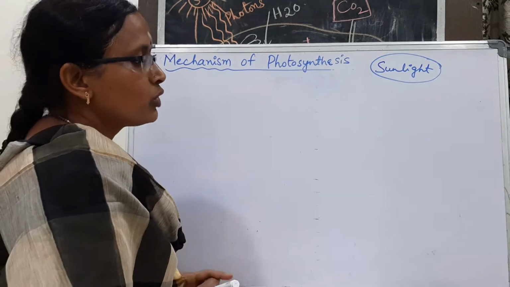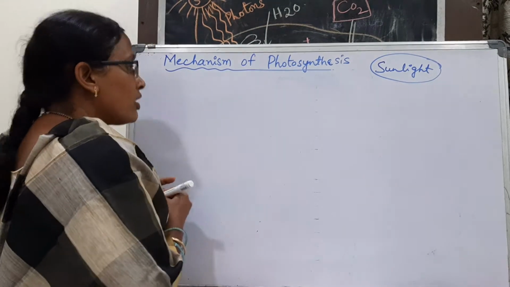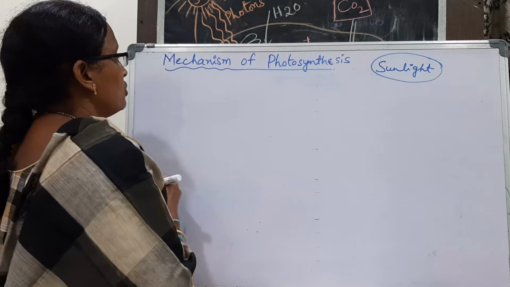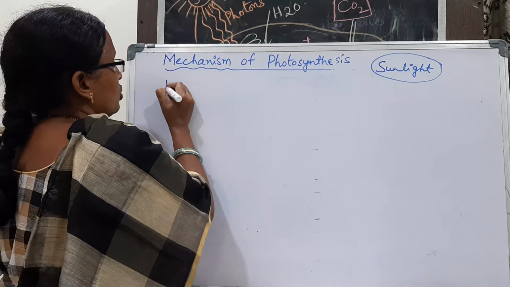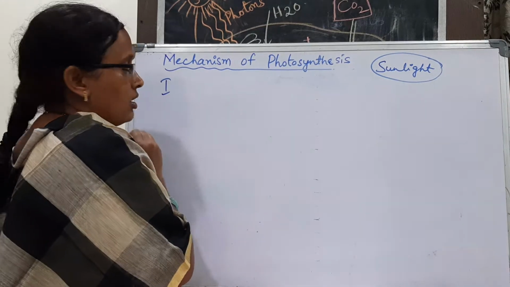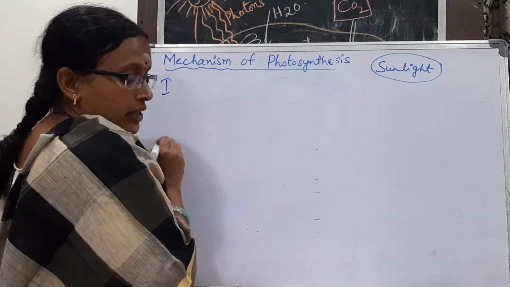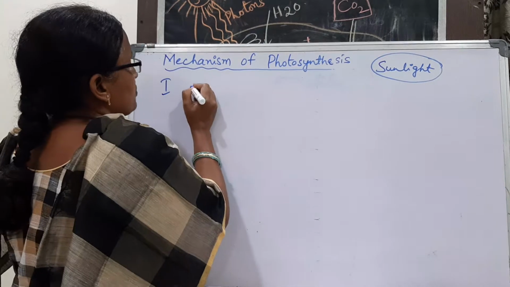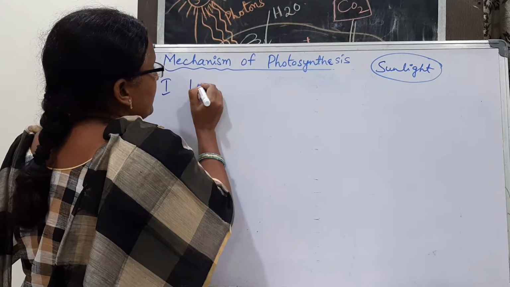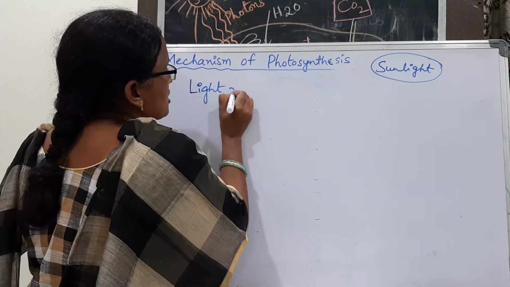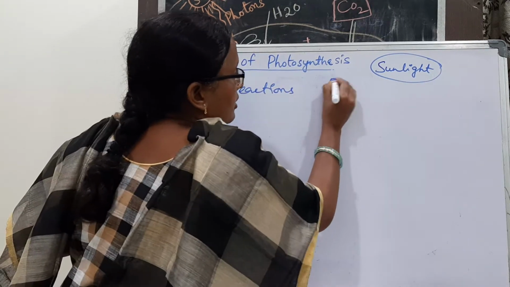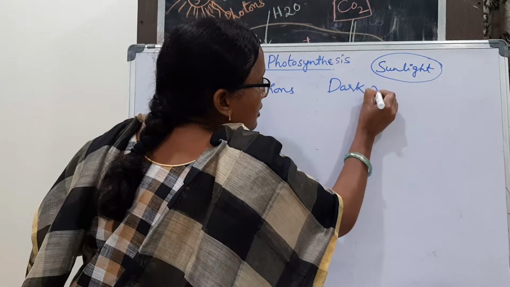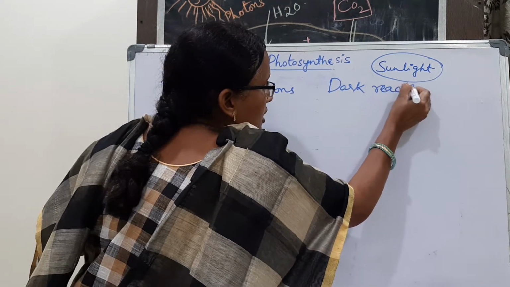So the mechanism of photosynthesis, only for our convenience, we divide into two major subgroups, that is light reactions and dark reactions.